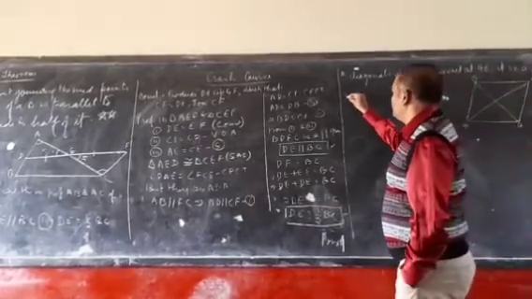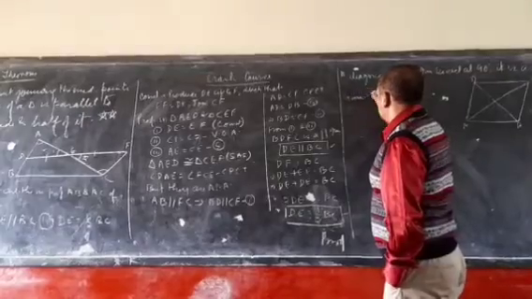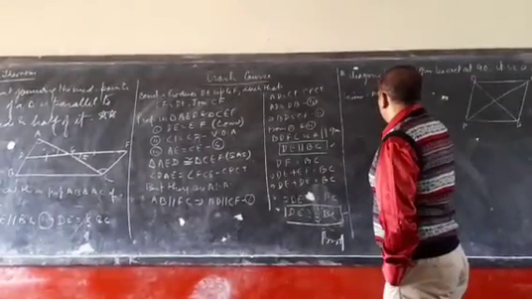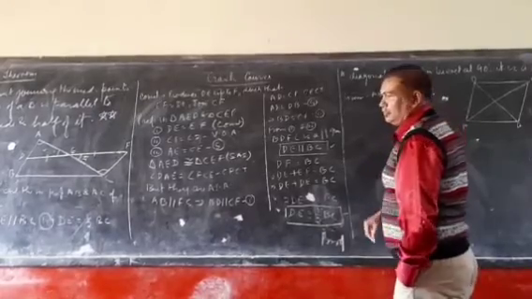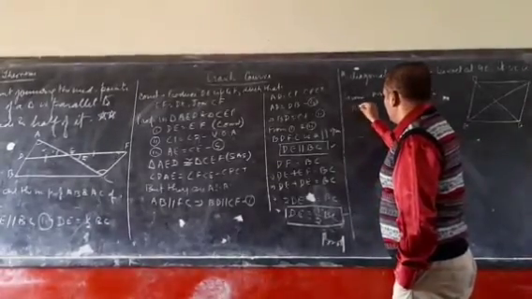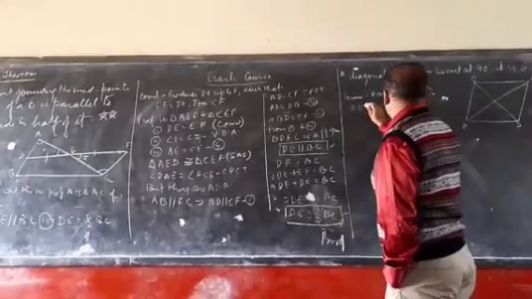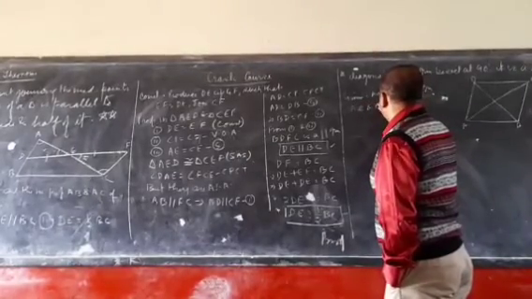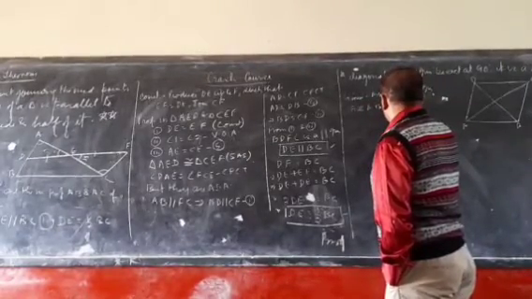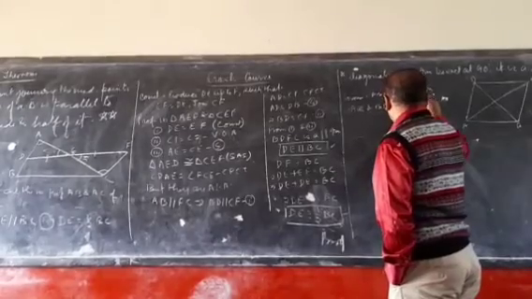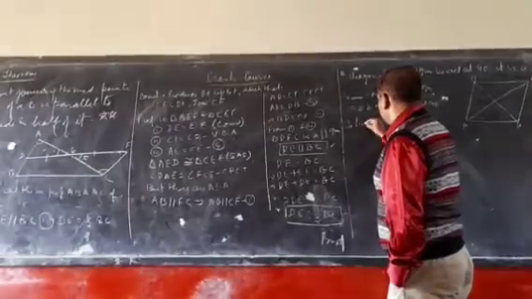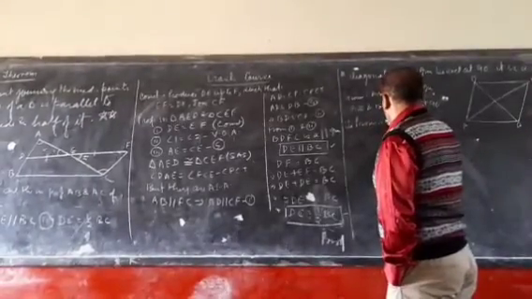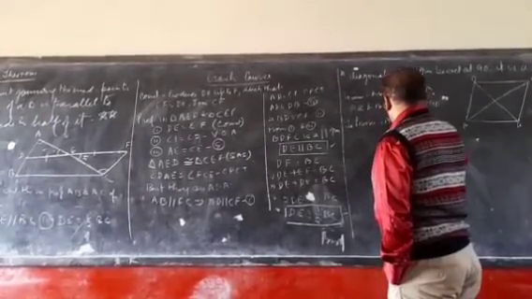We have to prove this. So first of all, children, we will make the figure of a rhombus. What is given? ABCD is a parallelogram. AC and BD bisect at 90 degrees. To prove: ABCD is a rhombus.